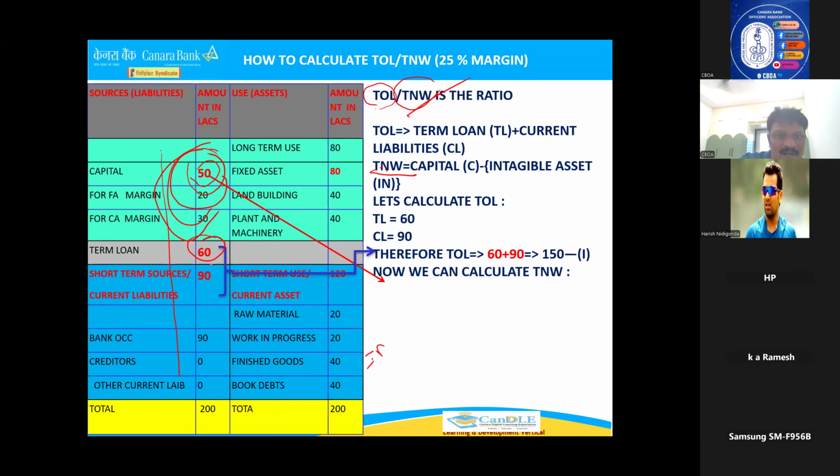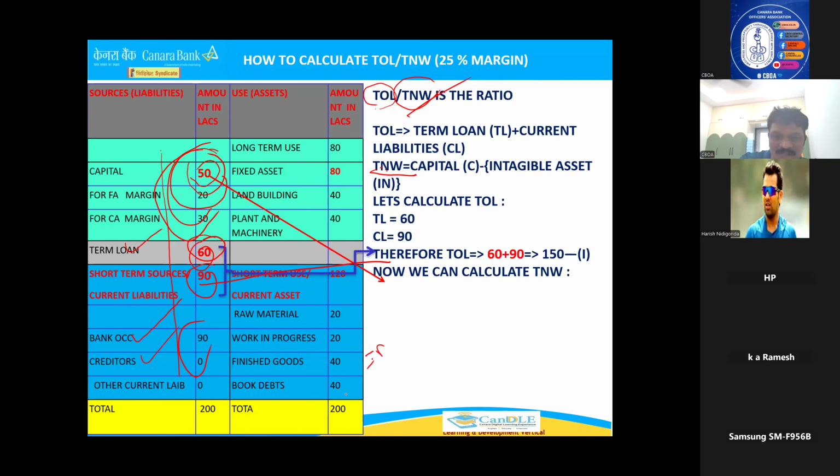60 lakhs term loan and 90 lakhs are your liabilities in this, correct? Now, 150. This is total outside liabilities. In the liabilities, term loan, bank OCC, creditors, all loans this customer has taken will all be added, 60 plus 90, 150. What is the net worth?